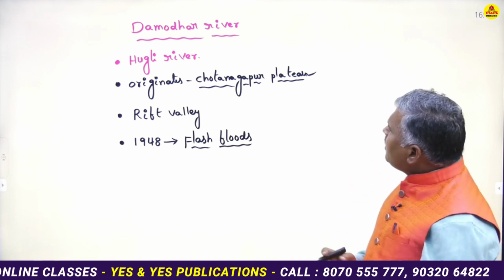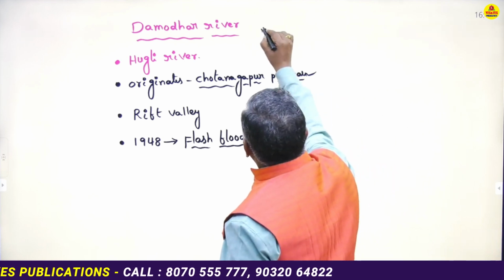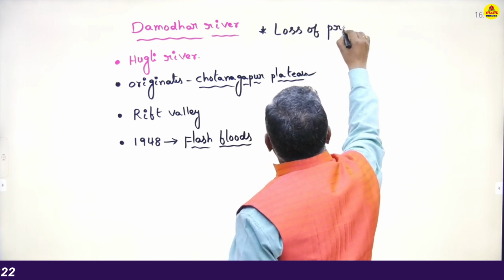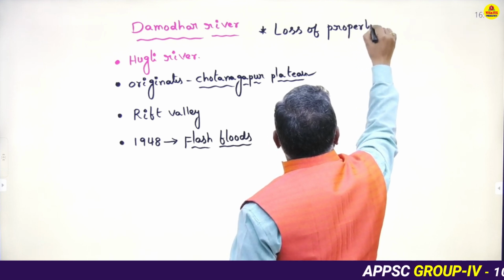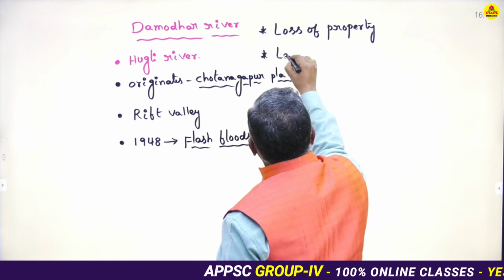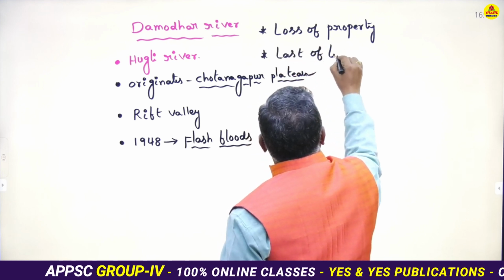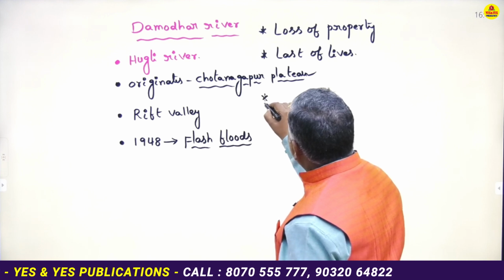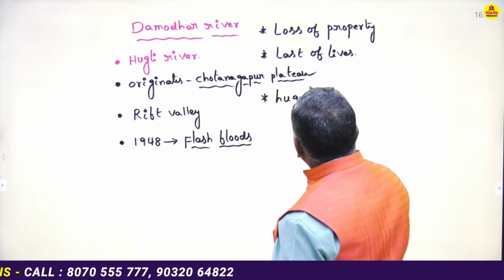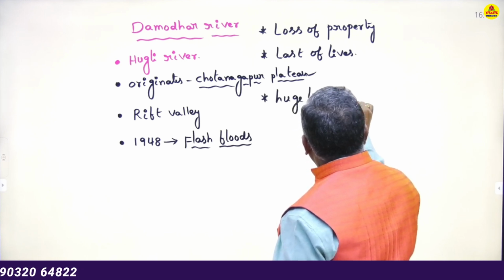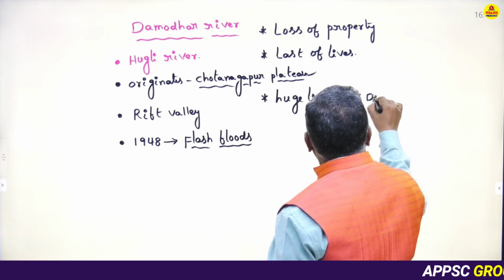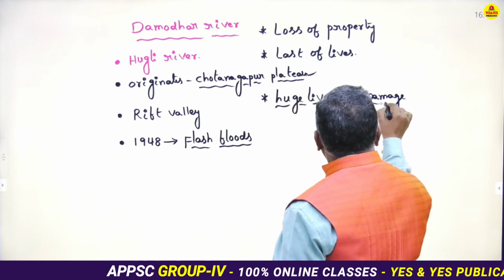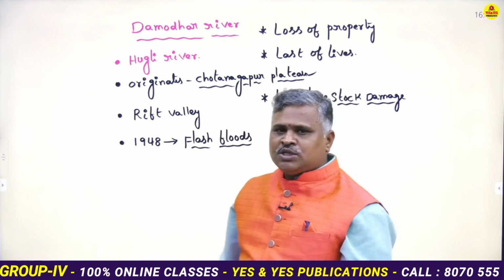That's why there was loss of property, next, loss of lives, and huge livestock damage caused by the Damodar and its tributaries in West Bengal as well as Jharkhand state.